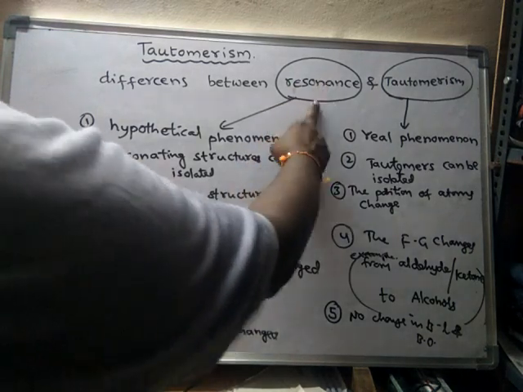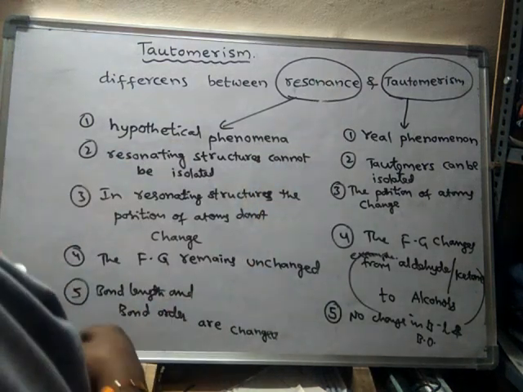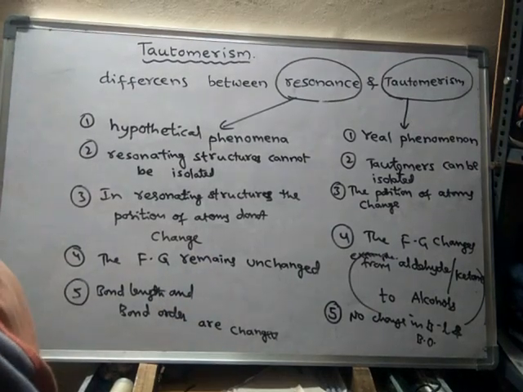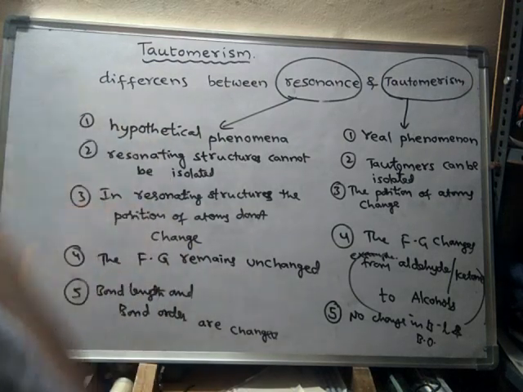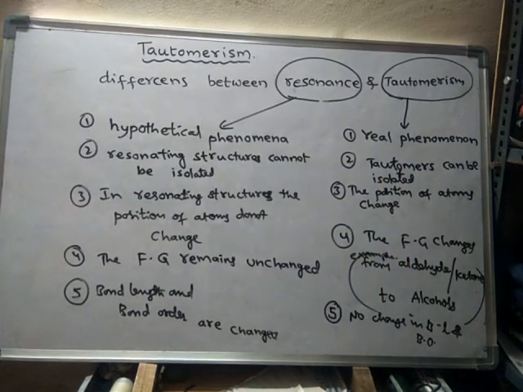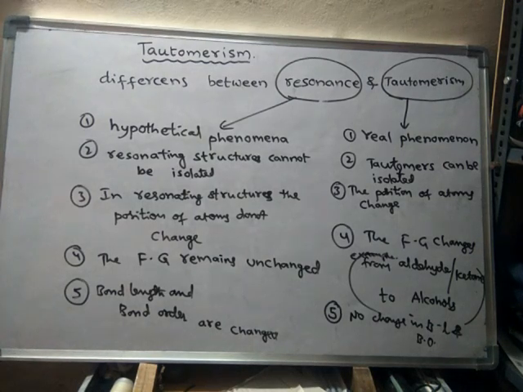See, generally resonance is not a real phenomenon. This is simply we assumed, or else it is created. Why is it said to be hypothetical? It is imaginary. It is not a real thing. Why should we think about resonance? In order to explain the stability of the given compound, there is no other way. So resonance is one of the methods to explain the stability of the compound. Okay, so that is the difference between resonance and tautomerism.